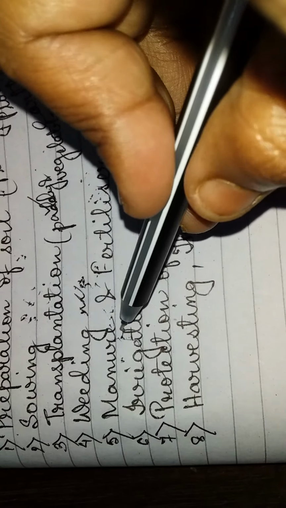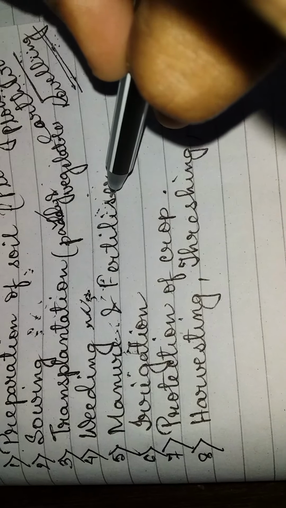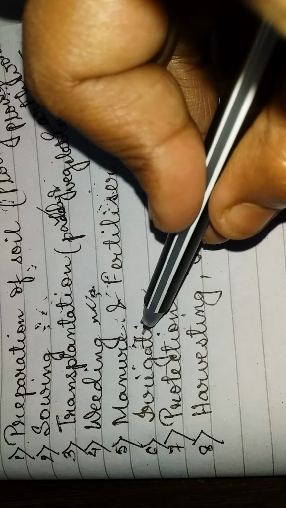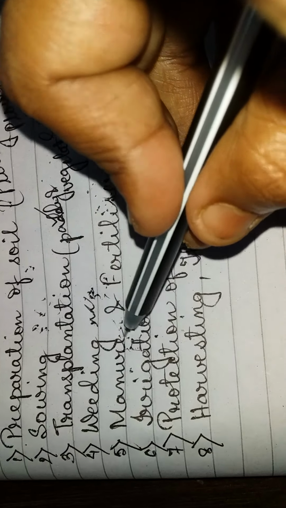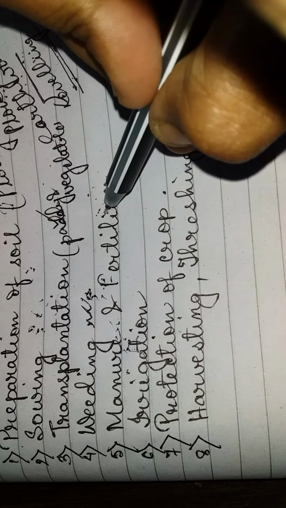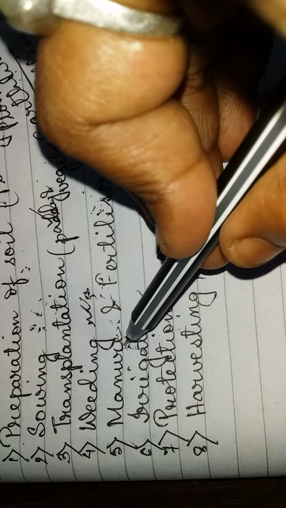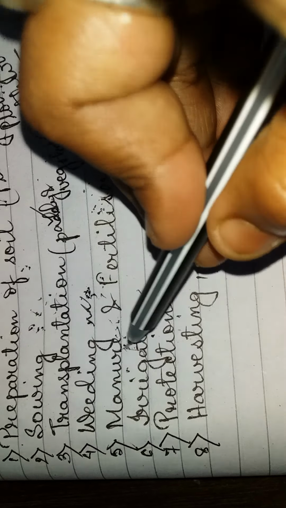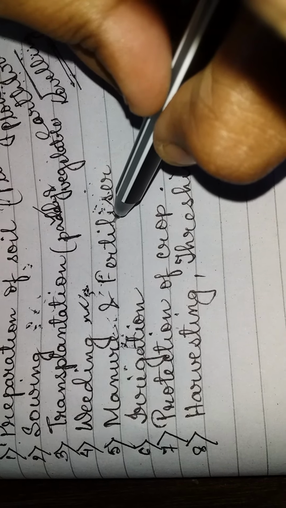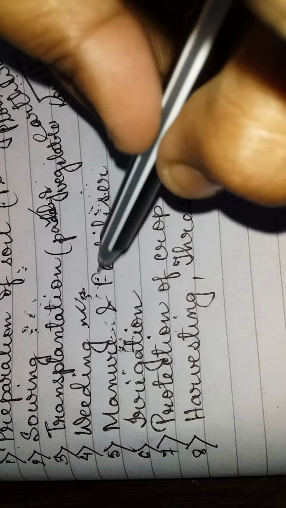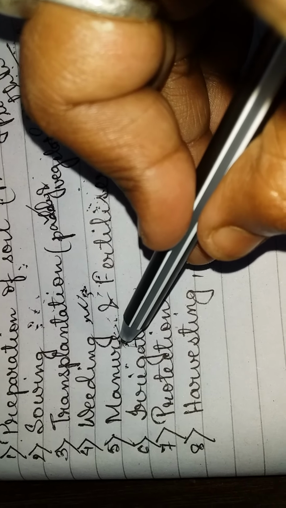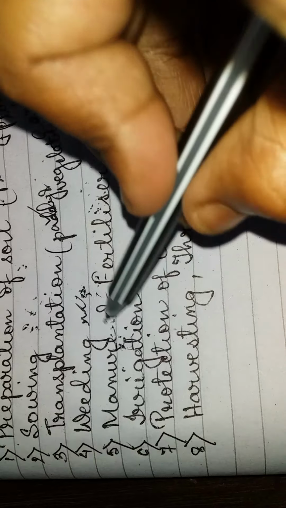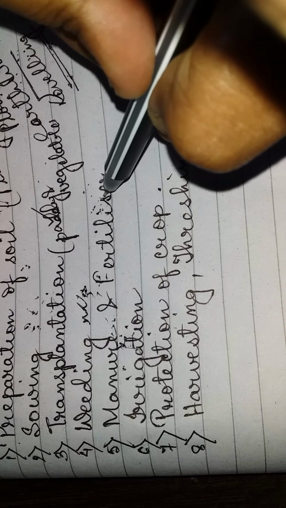Now let's look at the difference between manure and fertilizer. Manure is not soluble in water, always remember, but fertilizers are soluble. Manures are made from organic substances, meaning from plants and animals. Fertilizers are made from inorganic substances, meaning from minerals. Manures are not nutrient specific, but fertilizers are nutrient specific.